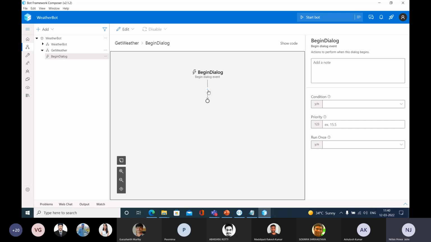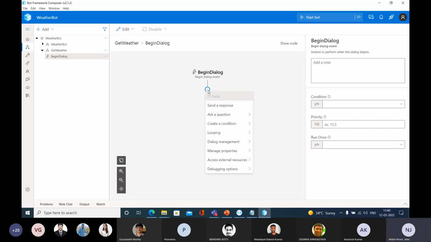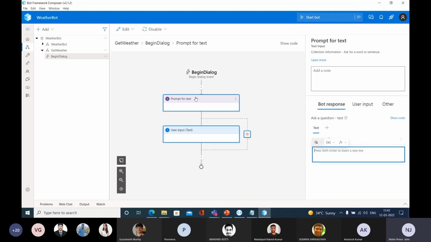So how can we do that? Go and click this add button. When a bot needs to ask something, you can select this ask a question. And let me select this text. And 2 nodes will be created. So let me click this one. First node, that is the prompt for the text. The same idea, go down, select this add alternative under this bot response. And here I'm typing, enter the name of the city.